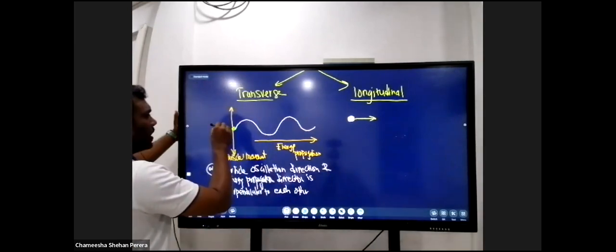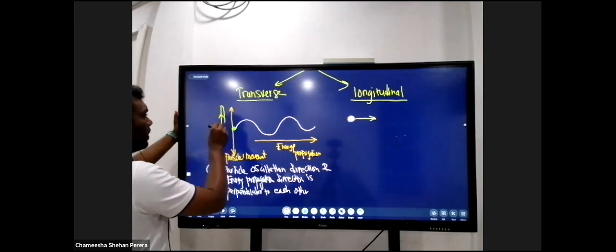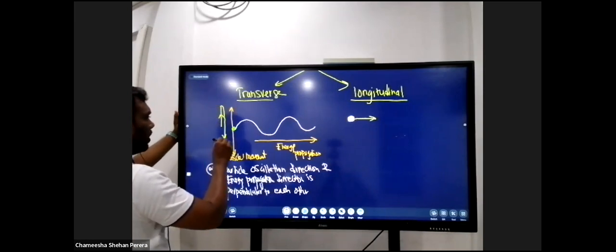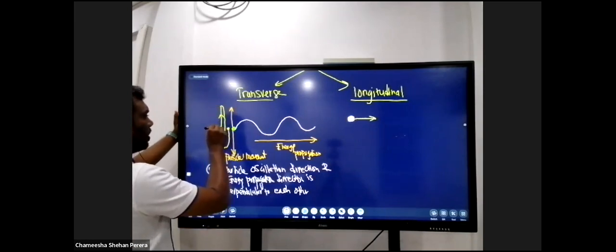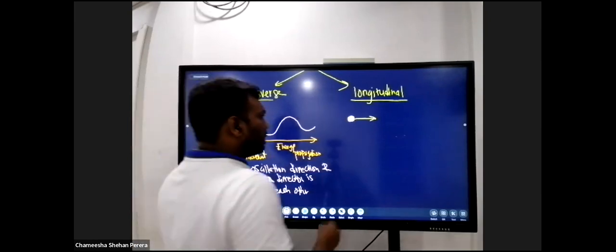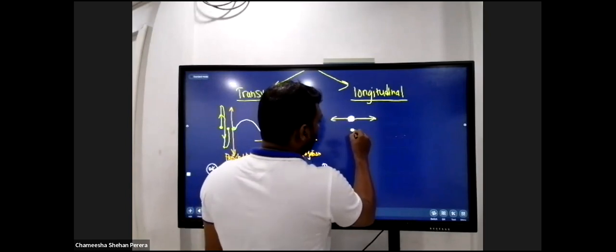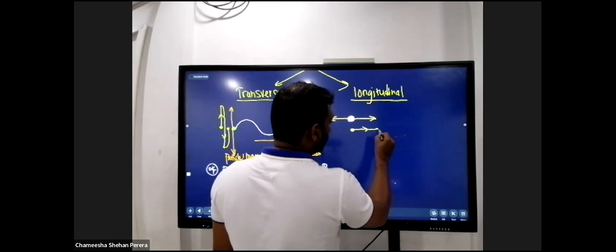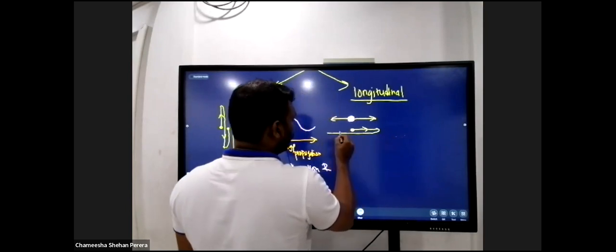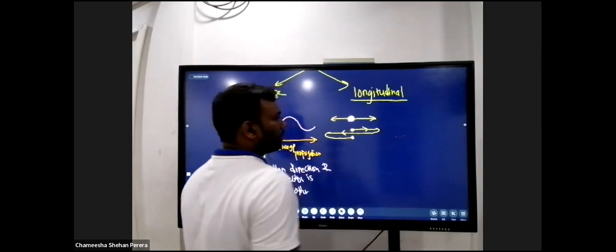So this particle actually moved vertically upward, came all the way vertically downward, and then came back to the initial position. That's what happened, right? So you could even mention this when you're marking the other part, okay? So then what happens here? These air particles move in this direction, come all the way back in the backward direction, and then come back here.